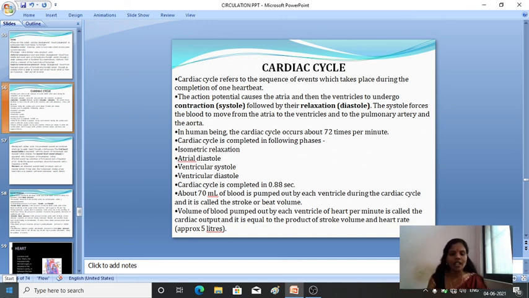Fine. So in the cardiac cycle, what we see are the events which take place during the completion of one heartbeat, the sequential changes that take place. Contraction means systole, and relaxation means diastole. In human beings, one complete cardiac cycle takes place about 72 times per minute. So these are the following phases which take place.